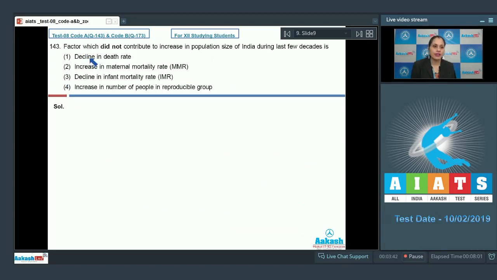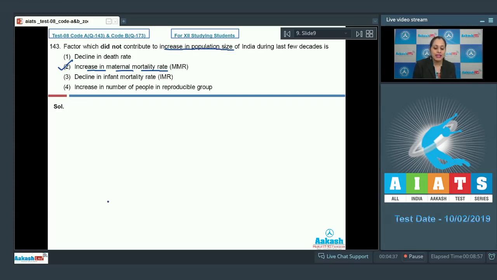Question number 143. Factor which did not contribute to increase in population size of India during last few decades is, and the options are decline in death rate, increase in maternal mortality rate MMR, decline in infant mortality rate IMR, increase in number of people in reproducible group. And the correct answer to this question is option number 2, that is increase in maternal mortality rate did not contribute to increase in population size.